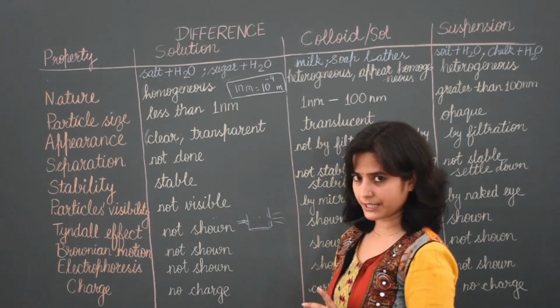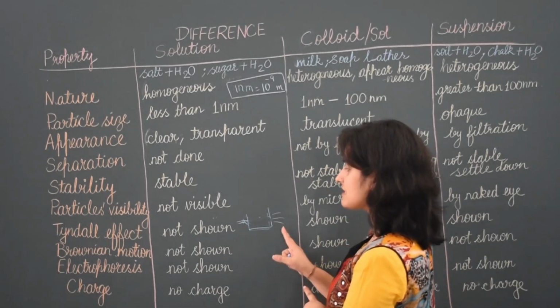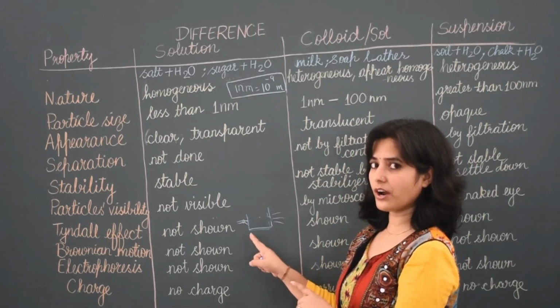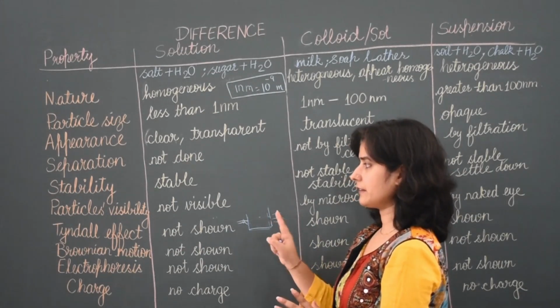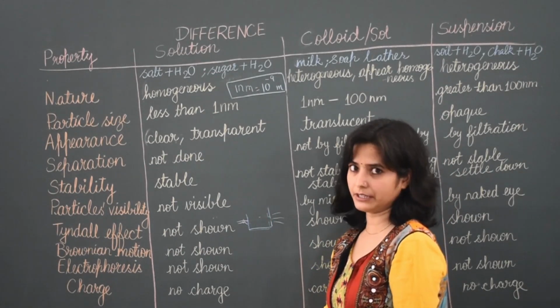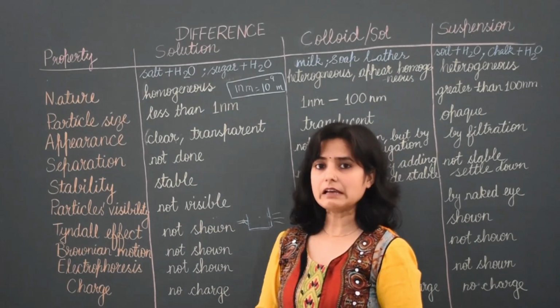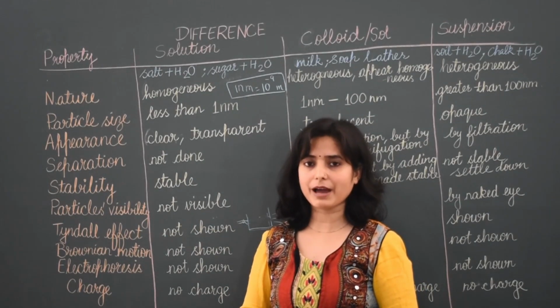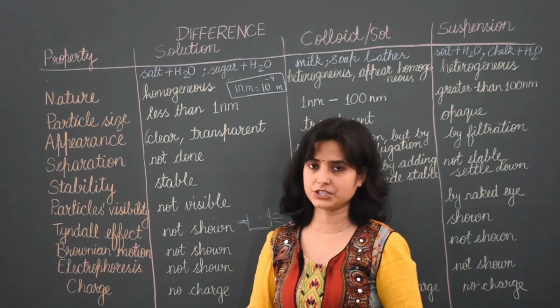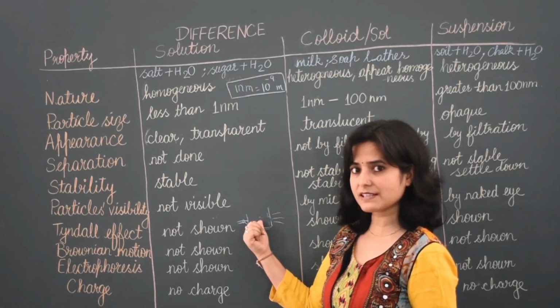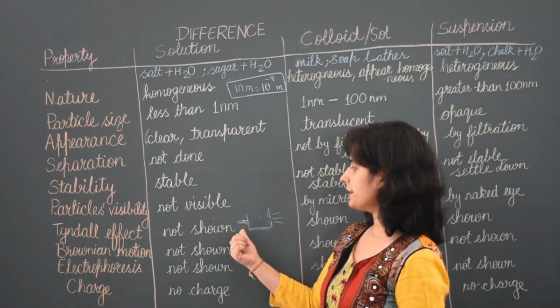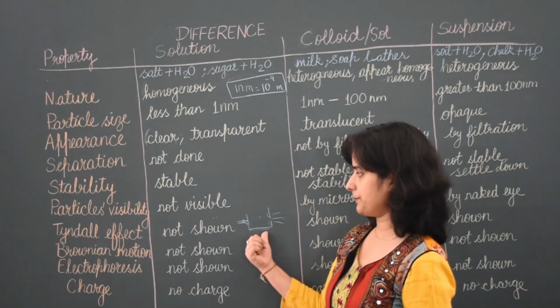Only outside we can see this. That means this solution is not showing the Tyndall effect. If light is visible inside it, then it is called the Tyndall effect. Tyndall effect is simply scattering of light by the particles of a mixture. Here the particles do not scatter light because their size is very small. So the Tyndall effect is not shown here.